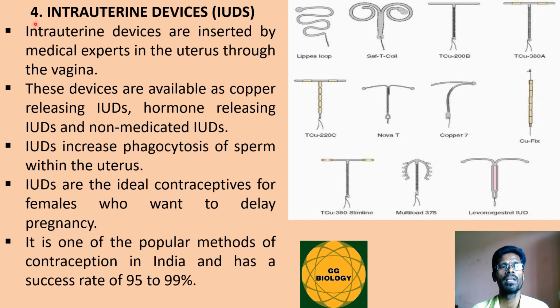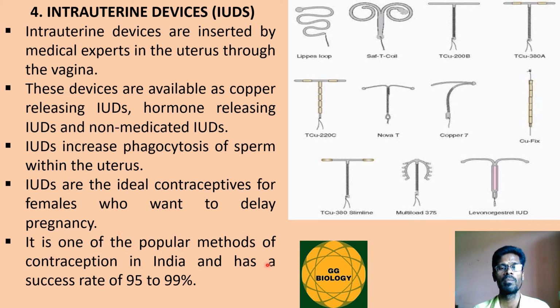The fourth type in the barrier method is intrauterine devices. Intrauterine devices are inserted by medical experts in the uterus through the vagina. They are available in three formats, namely copper releasing IUDs, hormone releasing IUDs, and non-medicated IUDs. IUDs also increase phagocytosis of sperm within the uterus. The sperms are engulfed or killed by these IUDs. IUDs are also ideal contraceptives for females who want to delay pregnancy.